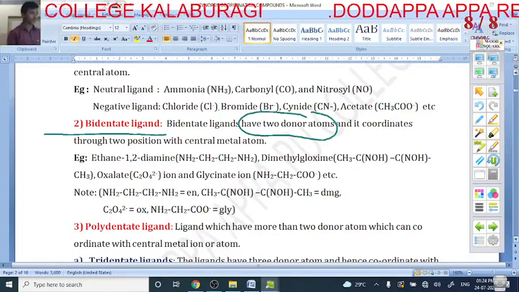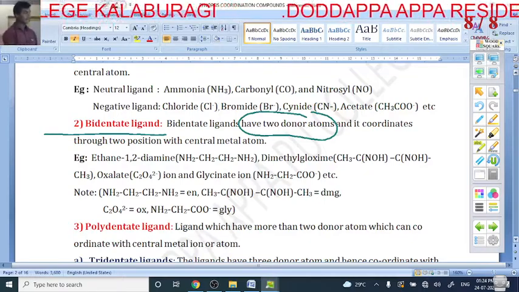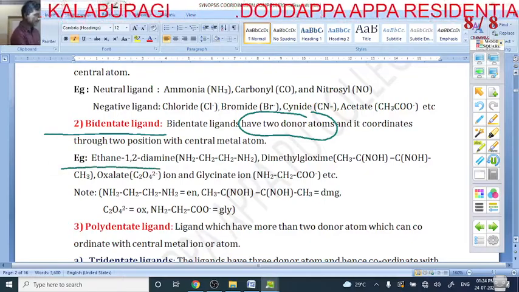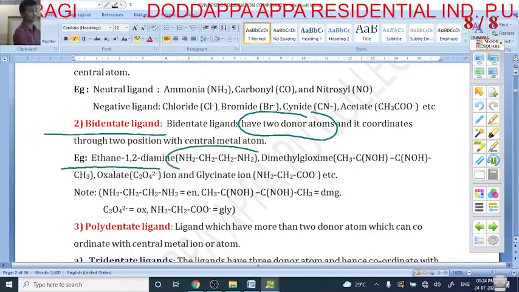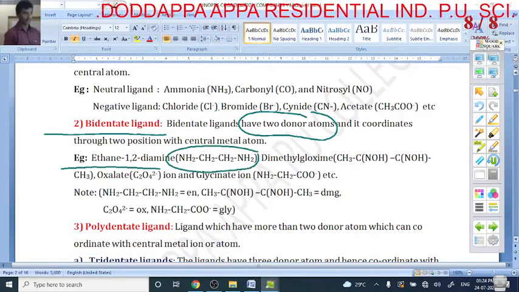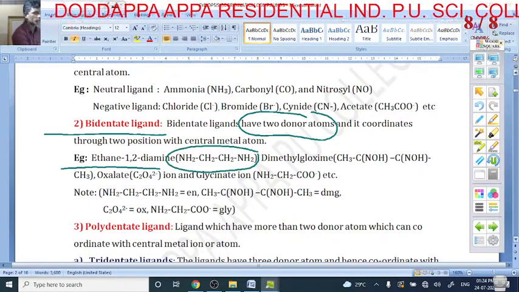So it has 2 donor atoms. So it is called what? Bidentate ligand. An example of a bidentate ligand is ethane 1,2 diamine, because it has 2 donor atoms. How many donor atoms does it have?